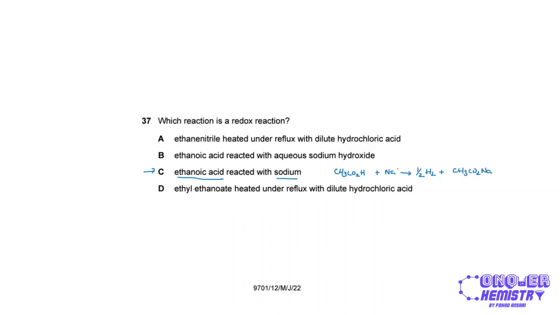Now the redox reaction is that sodium goes from 0 over here to +1 over here, becoming part of this ionic compound, the salt. Hydrogen has an oxidation state of +1, being part of a compound, to 0 once it becomes an element, right? So this is in fact a redox reaction, so it's option C we're going to go for.